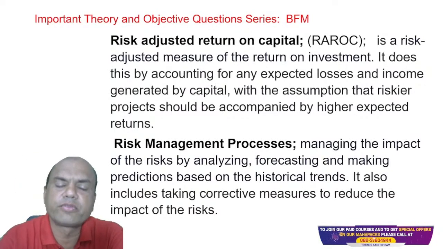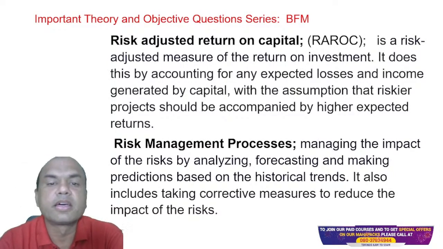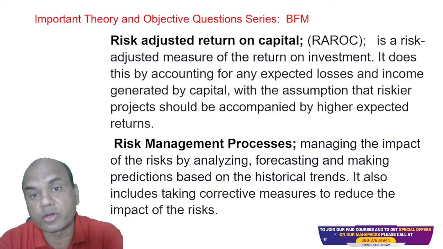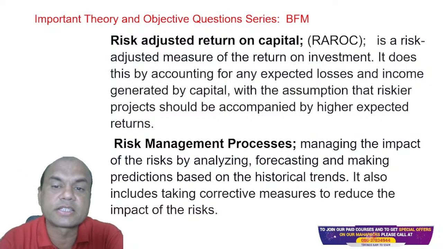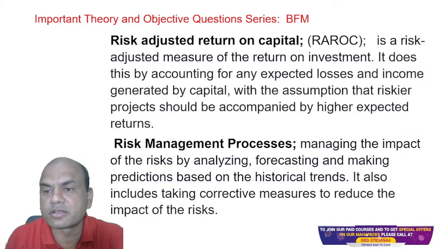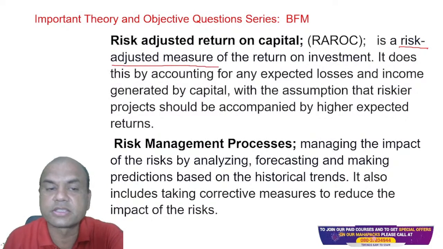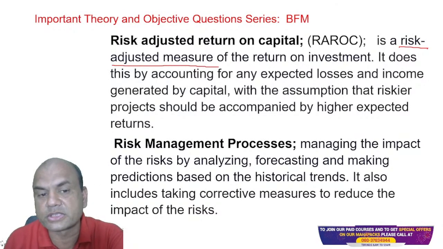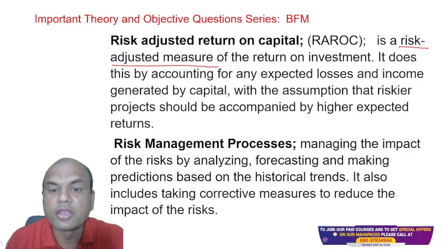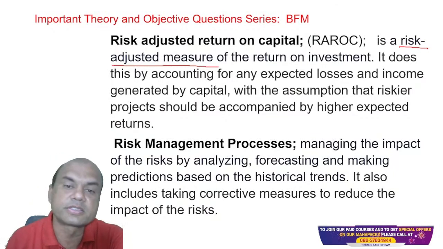So we have heard the term, but we don't know the exact meaning of this. Risk adjusted return on capital means what? It is a risk adjusted measure of return on investment. What do you mean by risk adjusted measure? It does this by accounting for any expected losses and income generated from the capital, with the assumption that the riskier project should be accompanied by higher expected returns.